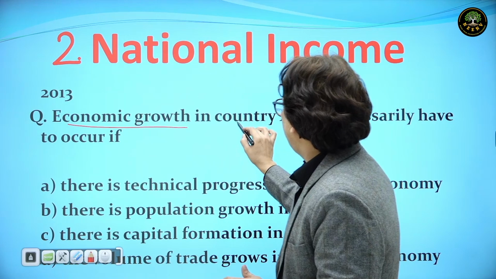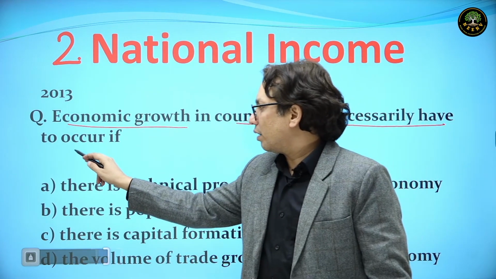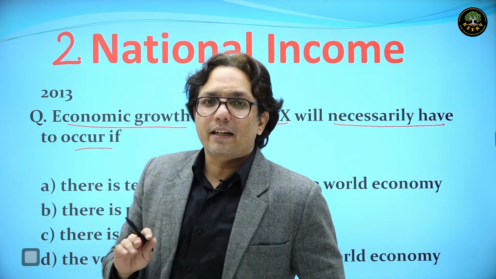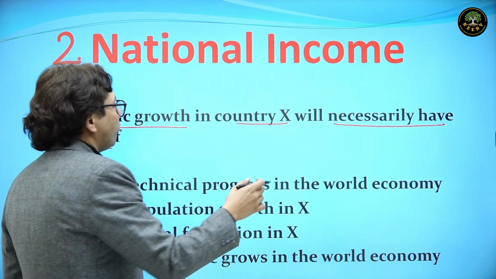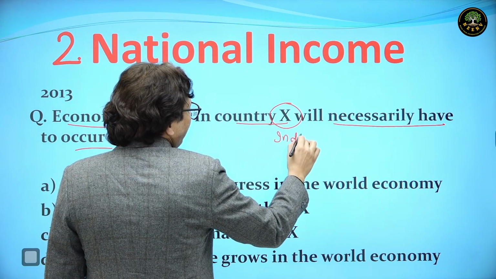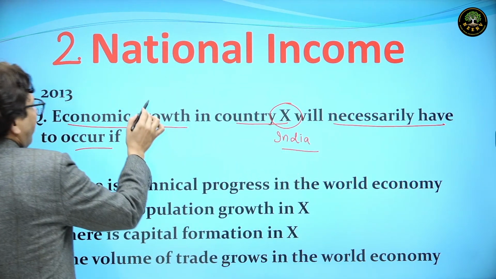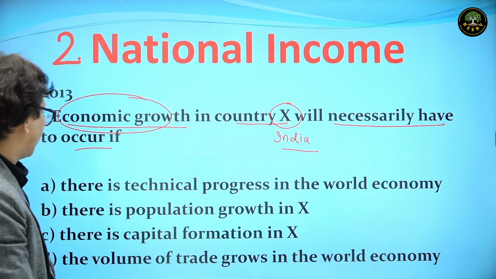Economic growth in country X will necessarily have to occur. So basically it says that in any country X, suppose ABC, suppose India. Why not? Why shouldn't we take this to be India? Let's say, when would economic growth in India occur? That's the question.